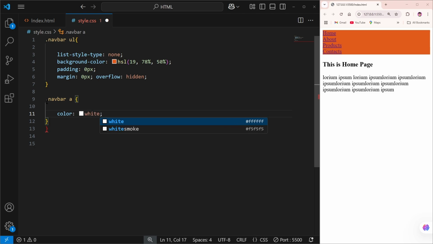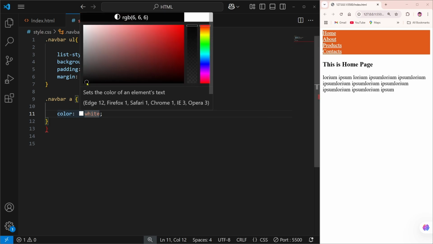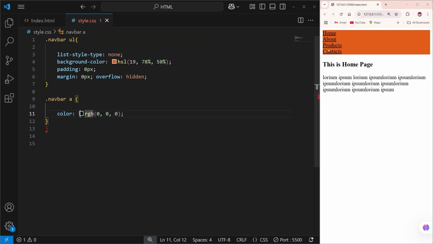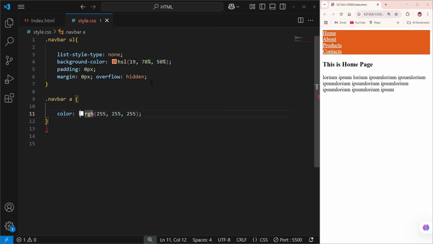We can simply change it. If you just save it, as you can see, it looks like this, but I think it looks better in the black color. That's what I think. So I'm going to save it, and as you can see, it's not looking much good. So I think white is a very good color. So we're going to save it.